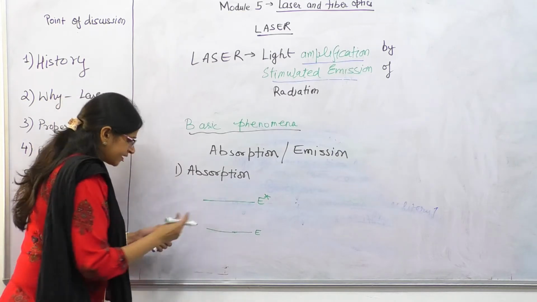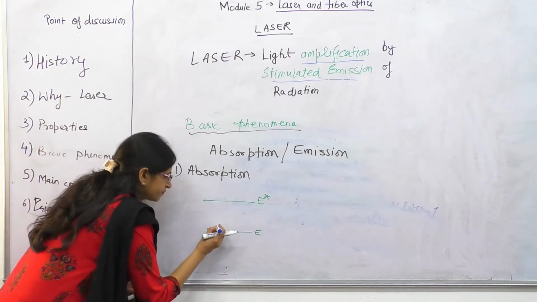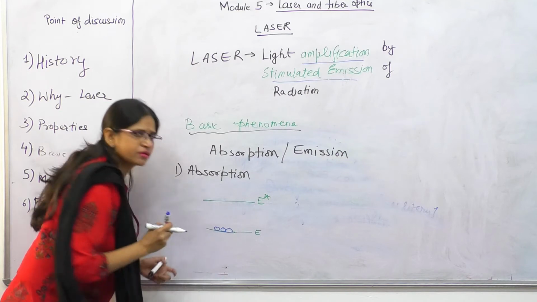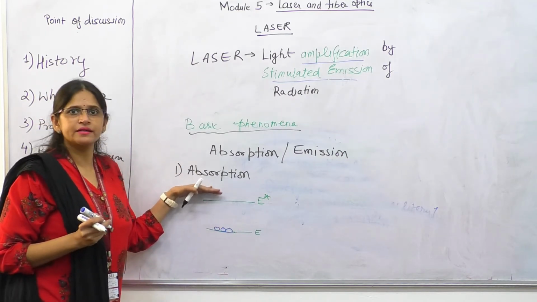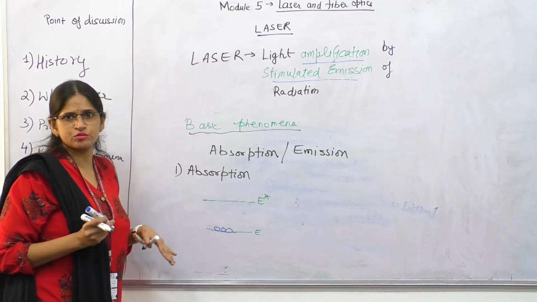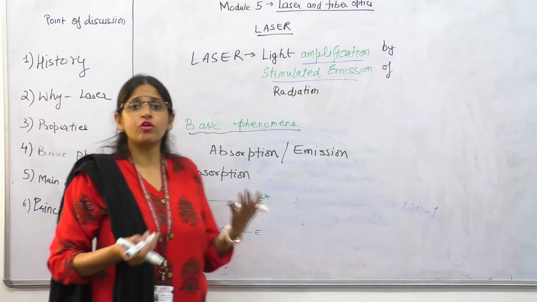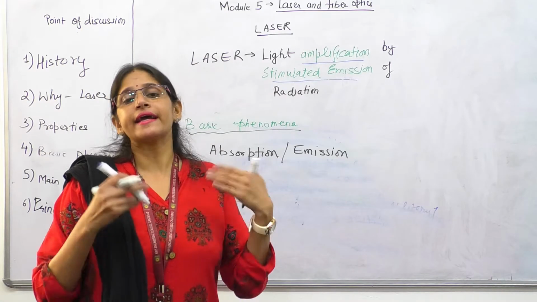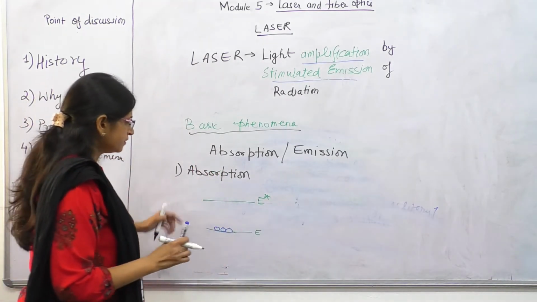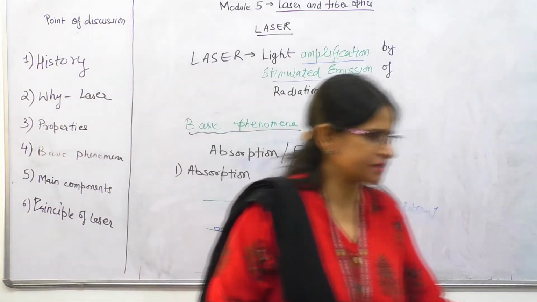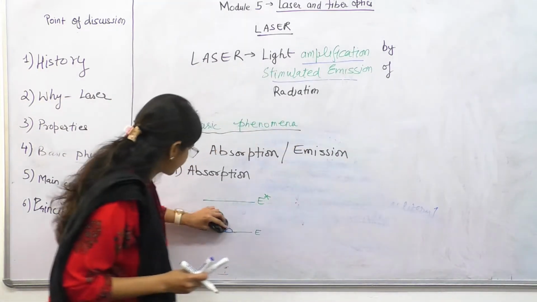So if the number of atoms are over here, and we need to bring these atoms to the higher energy levels, or transit these atoms over here, what is required is an external energy source. For simplicity I will just consider one atom.